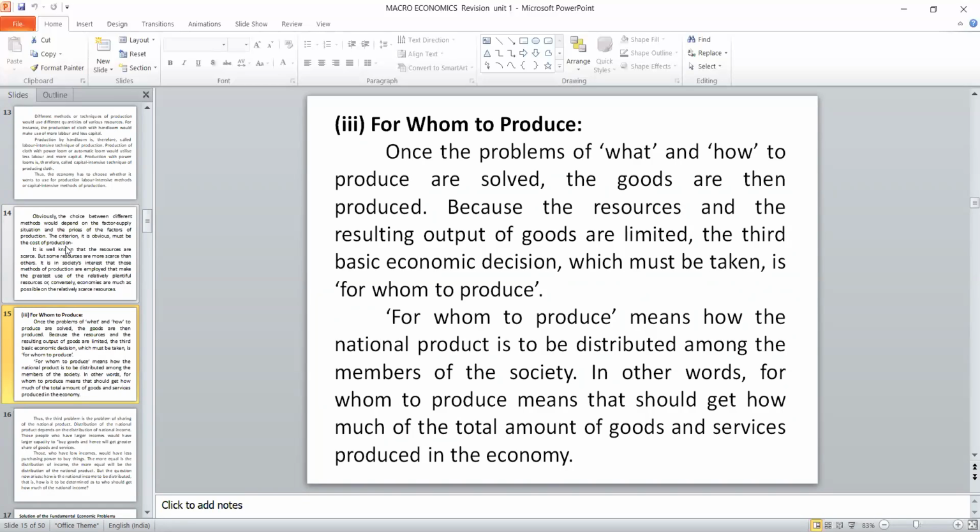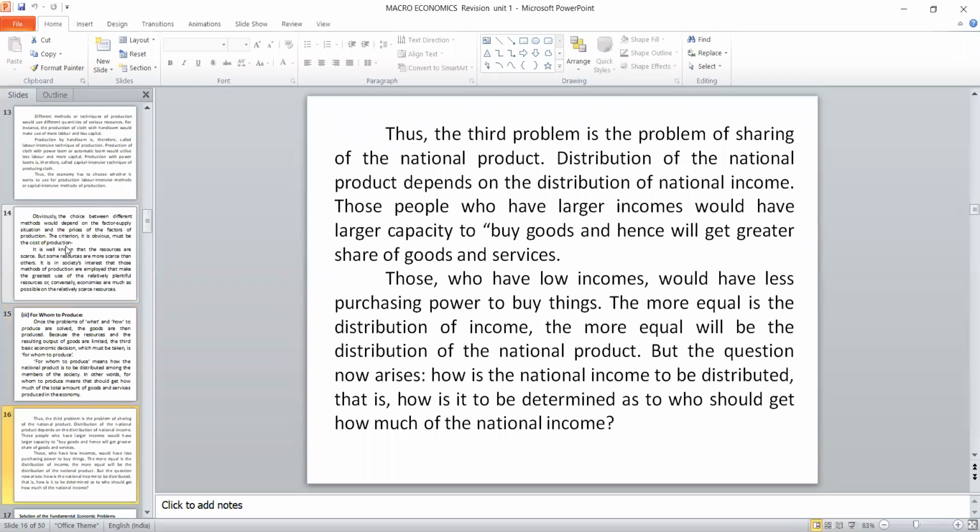In easy words, for whom to produce means to whom we have to deliver the goods. Suppose you produce only cars, then the poor people will not bother about it. It is meant for the rich people. Suppose you are producing food, then the entire economy we have to consider. So depending upon the type of product, for whom to produce will be decided. So there are three problems. One is what to produce. The corollary of what to produce is at what quantity.